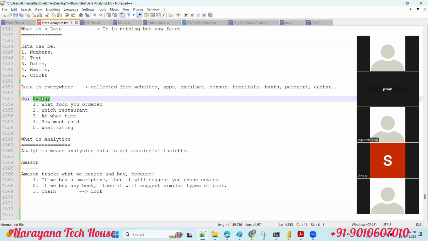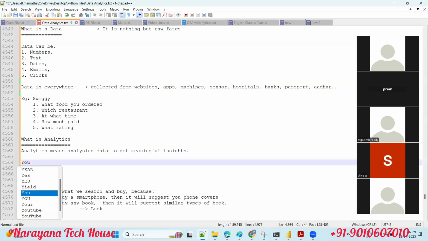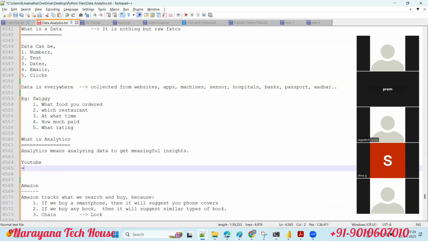When you open Swiggy, it shows you biryani items automatically. And also they keep sending messages. Today, very delicious biryani is there. Don't miss it. Are you feeling hungry? Don't wait, grab the opportunity. Like that, they give us some sentimental, attractive messages, guys, right?